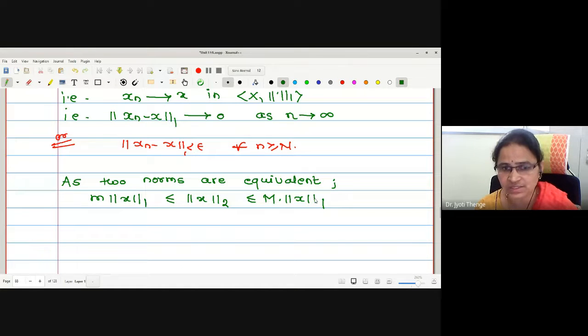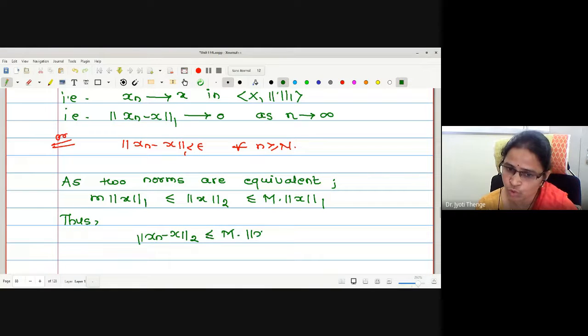Writing the right-hand side for the element xn minus x, we get norm 2 of xn minus x is less than or equal to capital M into norm 1 of xn minus x.